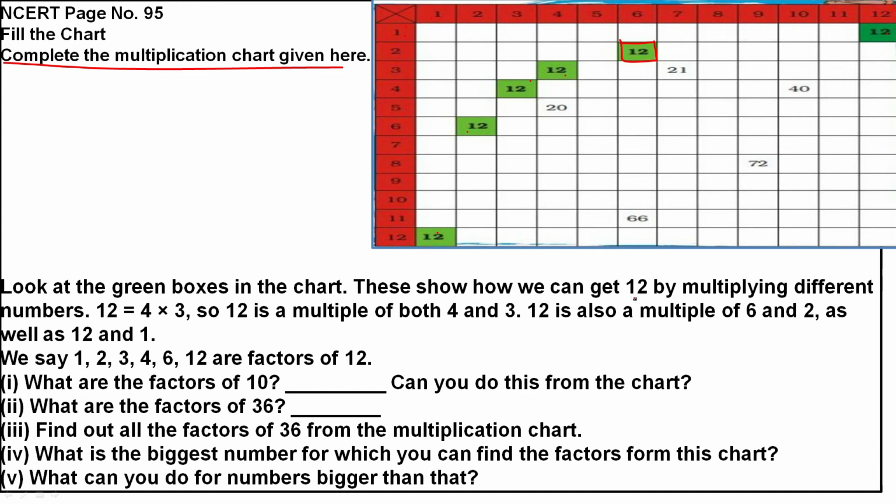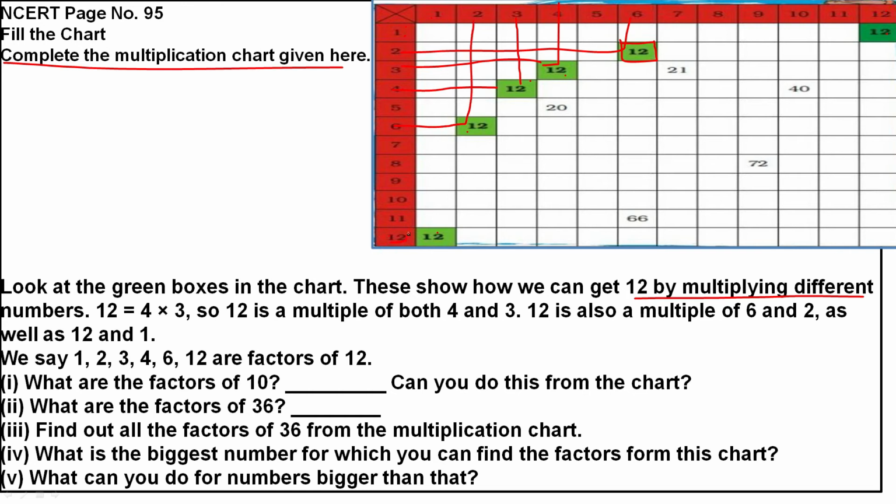This is 12 from multiplying different numbers. 4 3s are 12. You can find here 3, here 4. 4 3s are 12, 3 4s are 12. Again 2 6s are 12, 6 2s are 12.